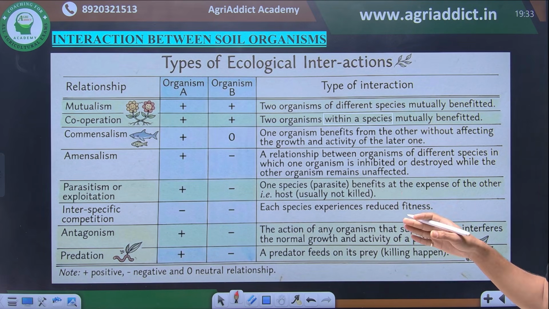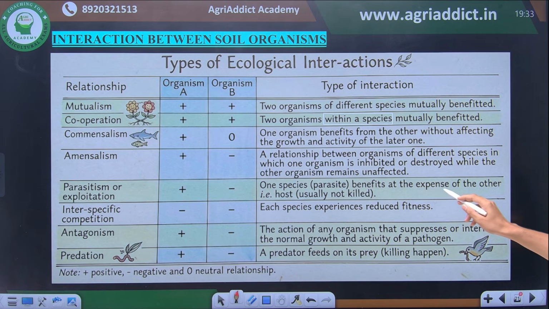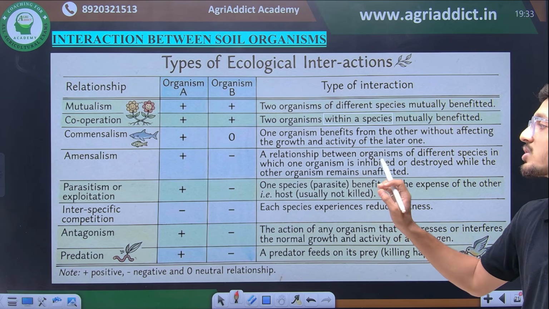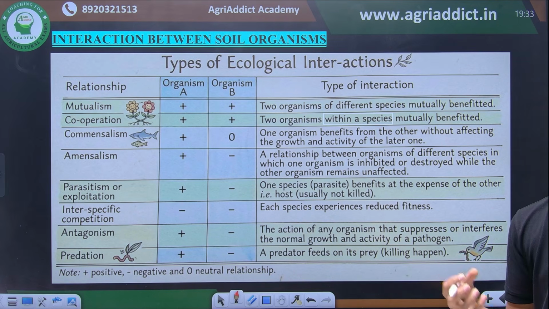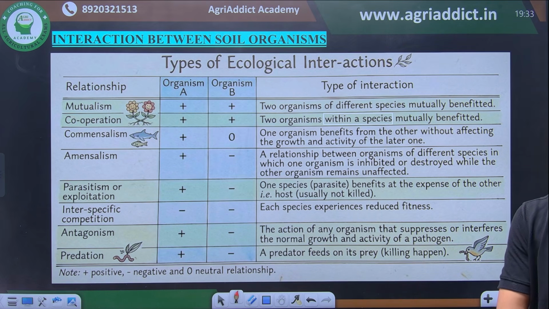Then we have parasitism or exploitation, where one species, the parasite, benefits at the expense of the host, usually not killing it. If the host is not killed but any parasitic species is invading any host species, it is significantly leading to loss of that host species. Such an interaction is known as parasitic interaction.